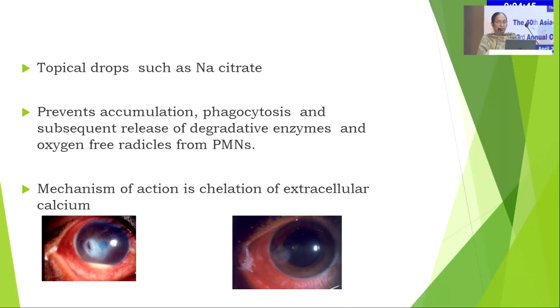Topical drops like sodium citrate can be used. There are Vacutainers available with blue lids in which you can put 0.8 ml of distilled water and use about 10 inversions. You get about 0.8 ml there. And you can use multiple Vacutainers. It prevents accumulation, phagocytosis, and subsequent release of degradative enzymes and oxygen-free radicals from polymorphonuclear leukocytes. As we know, PMNs are responsible for releasing collagenases and elastases, which can cause stromal melt.